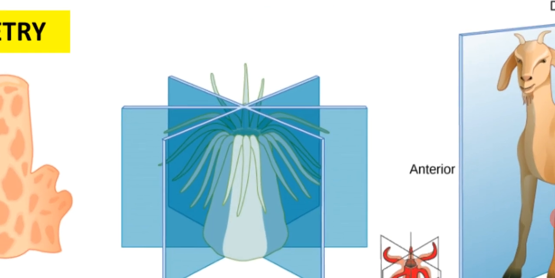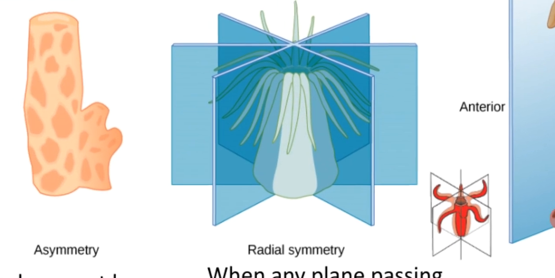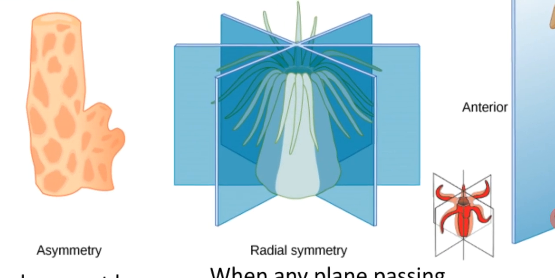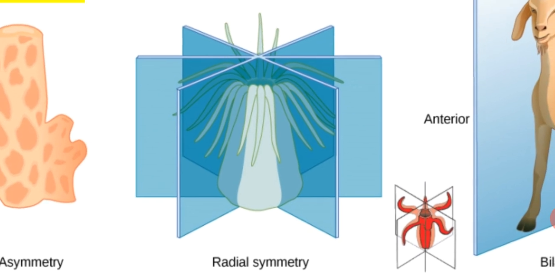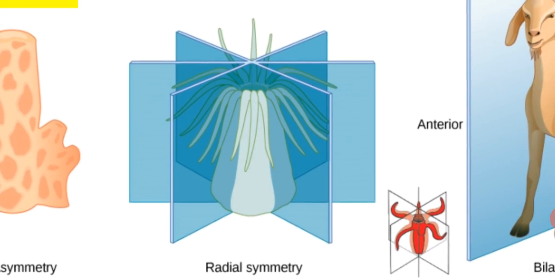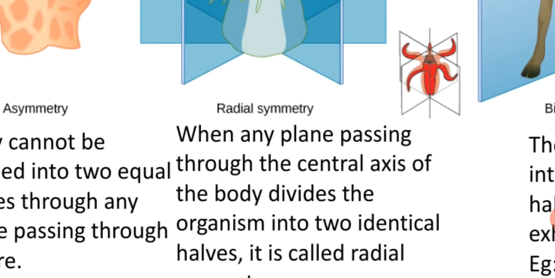But here you will see there is a Metridium, an organism which is showing radial symmetry. If you cut this organism in any plane, you will see two identical halves.